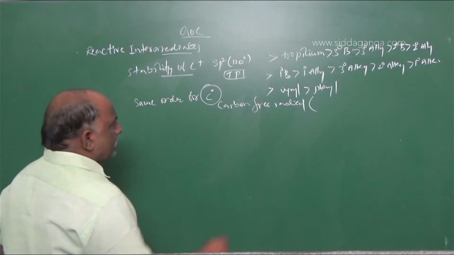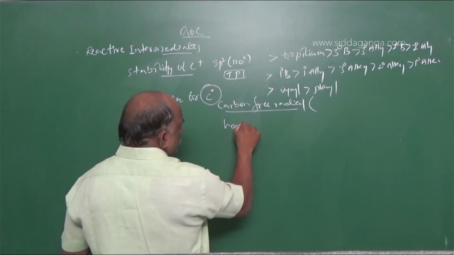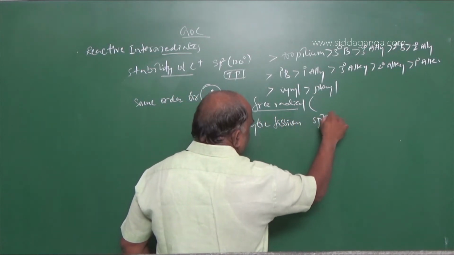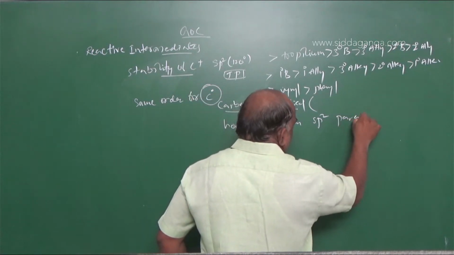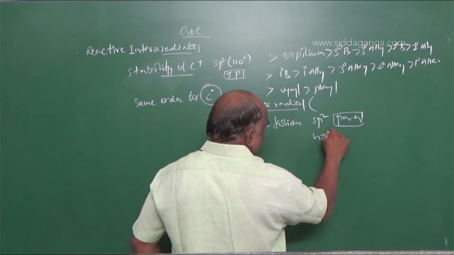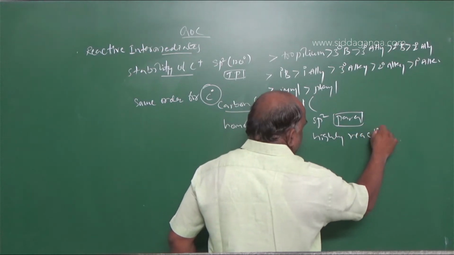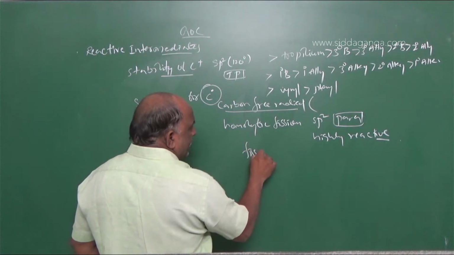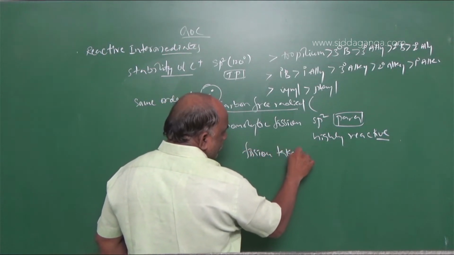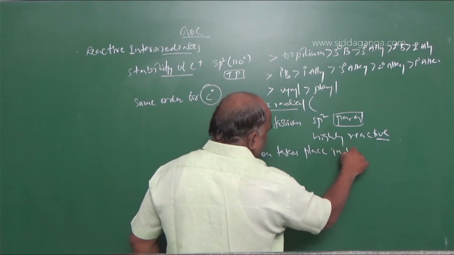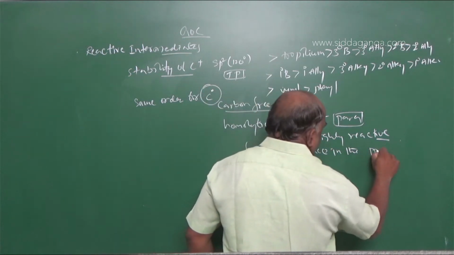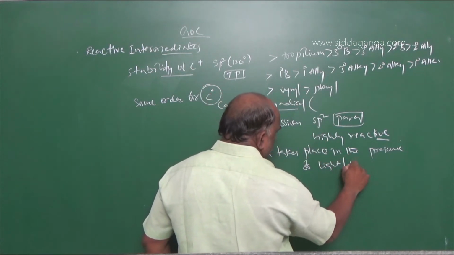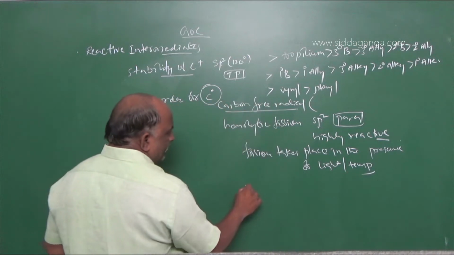So carbon free radical: homolytic fission, sp2, paramagnetic substance, highly reactive species. Fission takes place in the presence of light or temperature.